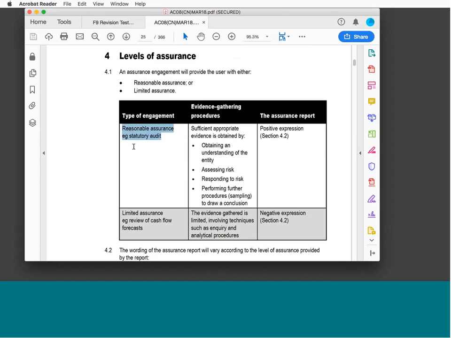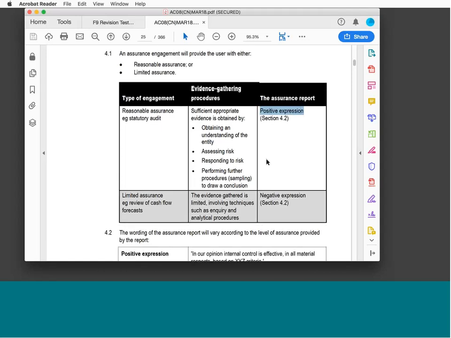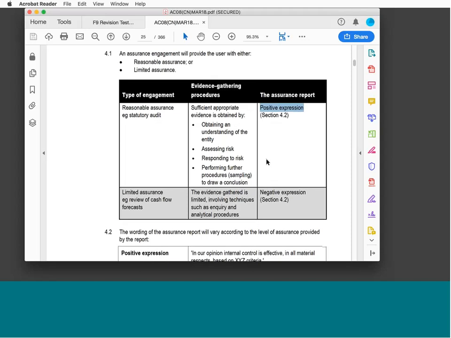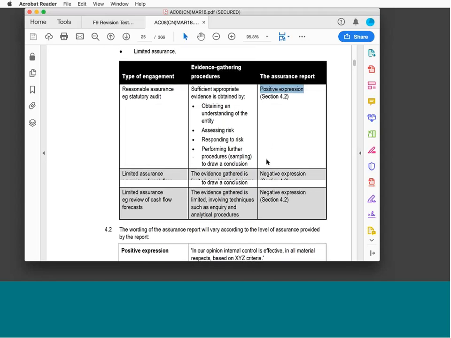A reasonable assurance opinion would come from, for example, a statutory audit where we have to do the audit. And what does the audit do? It performs the following procedures: obtaining an understanding of the entity, assessing risk, responding to risk, performing further procedures such as sampling to draw a conclusion. A lot of work is done, and that is in order to generate a positive expression, a reasonable assurance.